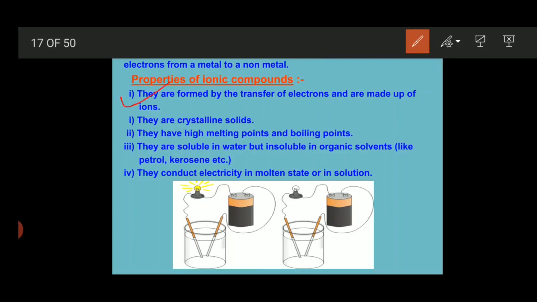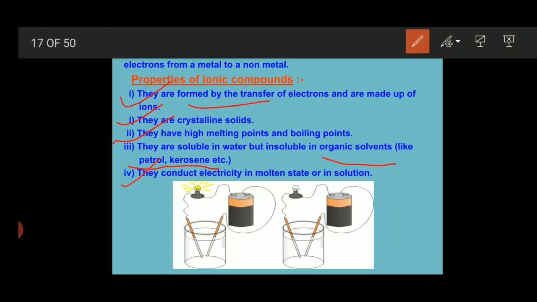Now let's just see the properties of ionic compounds. First property, they are formed by the transfer of electrons and made up of ions, that we already understood. They are crystalline solids because they are formed by the combination of ions. That's why they are solid in nature. They have high melting point and boiling point. Why? Because they are bonded together with a very strong force of attraction, which is known as electrostatic force of attraction. They are soluble in water but insoluble in organic solvents like petrol and kerosene, because those are covalently bonded and do not get ionized.